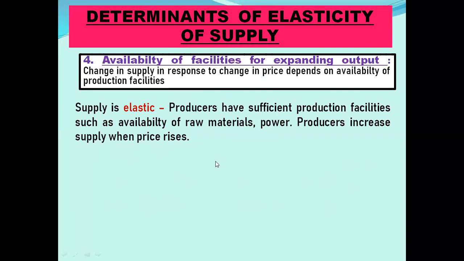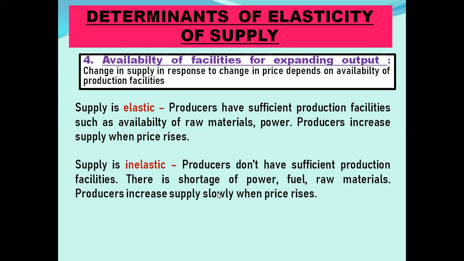So when the price increases, since they have availability of production facilities, they can easily increase their supply to a greater amount. But when the producers don't have sufficient production facilities, suppose there is a shortage of power, fuel, raw materials, or laborers, supply will be inelastic, because even if price rises, producers cannot increase supply to a greater extent. That's why supply is inelastic.